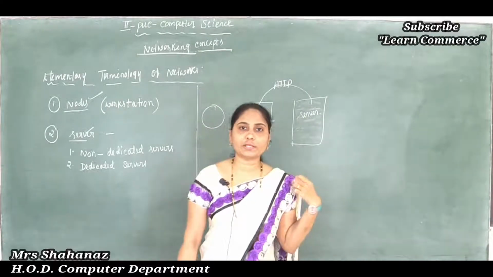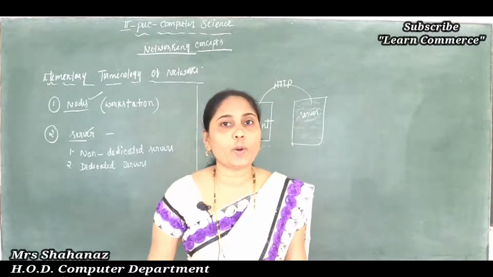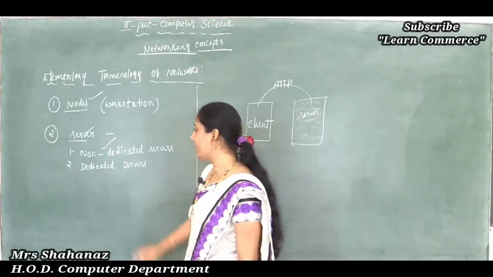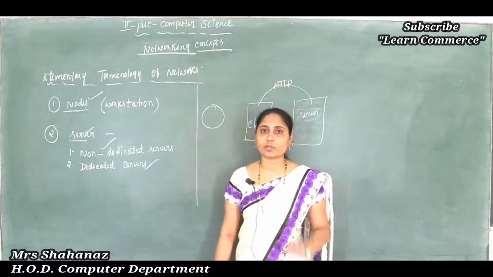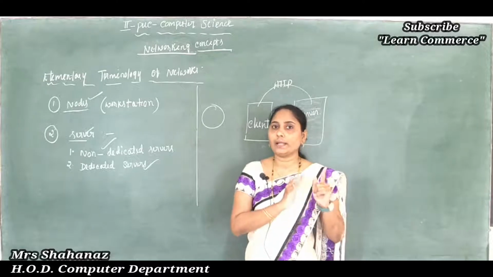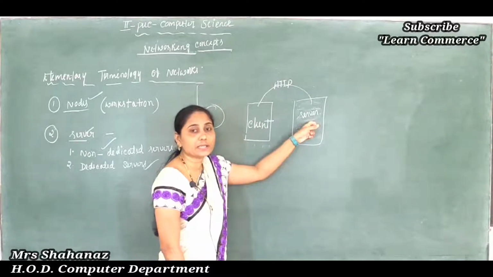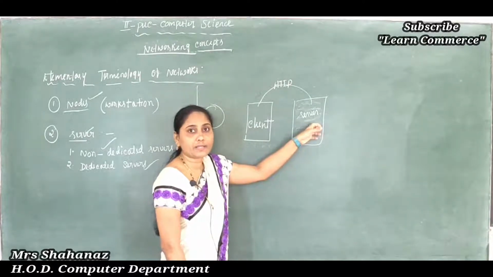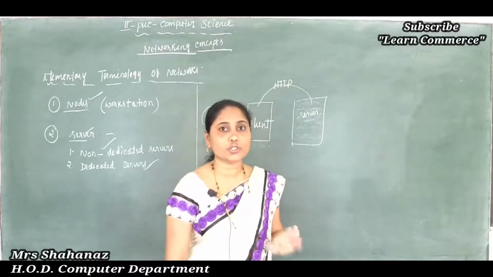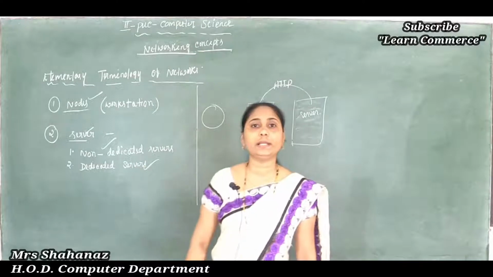Okay, now the meaning of the server is done. After that, let's see how many types of servers there are. There are two types of servers. The server can be classified as a non-dedicated server and a dedicated server. So clear the point: node, clear now to everyone. What about the node? The workstation is called the node, and then the meaning of the server. Whatever information you want, you can request through the server, and the server passes information to the client side here. Now such servers are classified into two types: first the non-dedicated server and second the dedicated server.